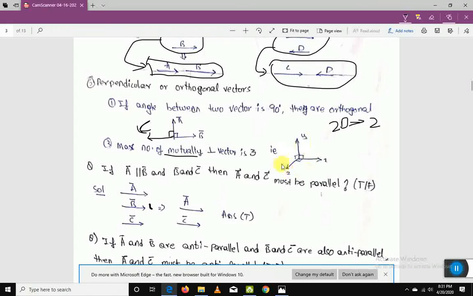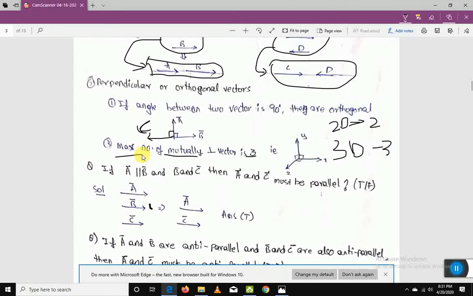When we come to 3D, it turns out to be 3. How? X, Y and Z. The x-axis, y-axis, z-axis are mutually perpendicular axes, isn't it? So it can be formed using 3 vectors. There will be 3 vectors, the maximum number of vectors which can form mutually perpendicular vectors. I hope you understood the types of vectors.